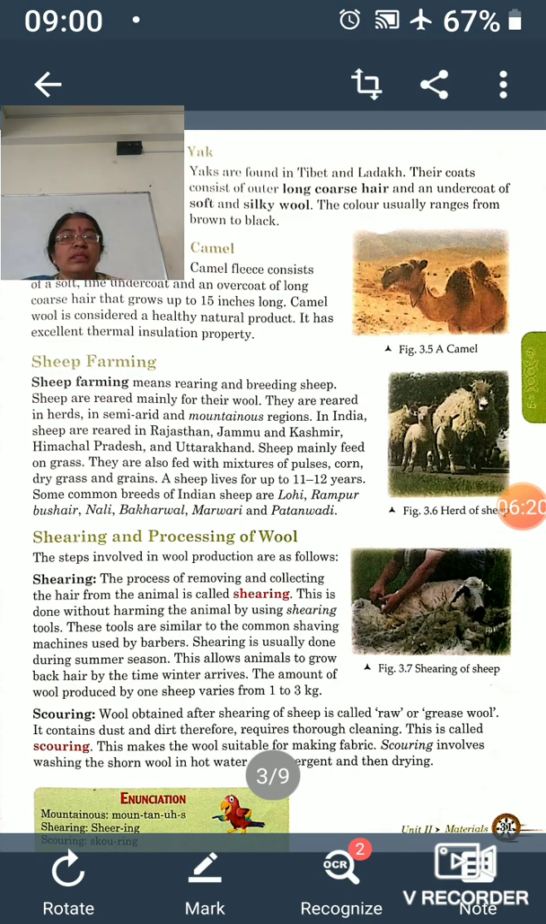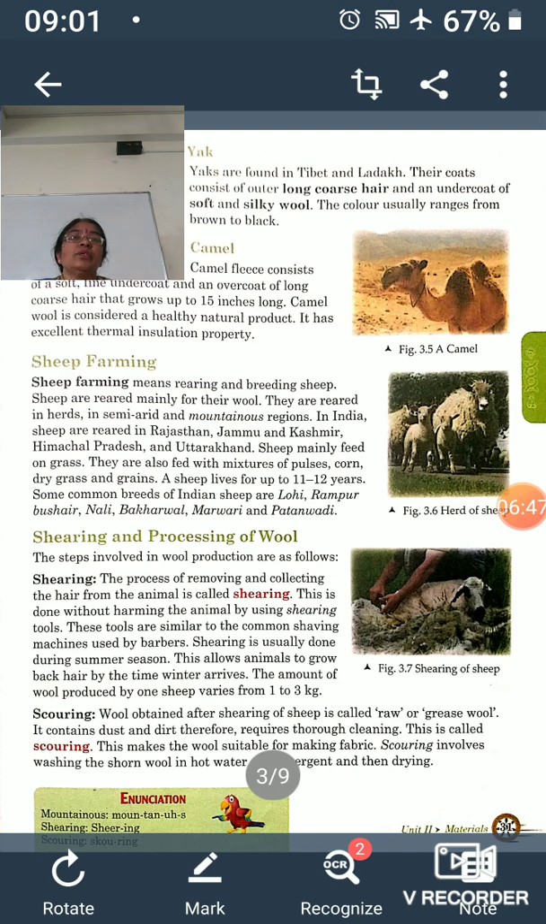When the fibers are made straighter, they will be separated from each other, and after that spinning and weaving is done. Before that, dyeing is also done. Dyeing of light colored woolen fibers is done into different colors, and these different fibers are spun together. This is called spinning, to make the wool thread or yarn, and after making this yarn, weaving is done.